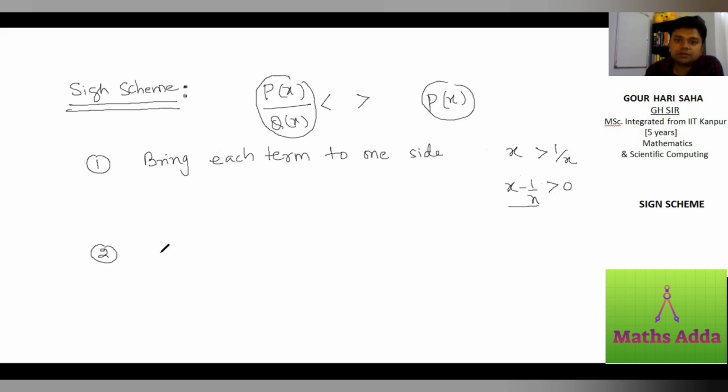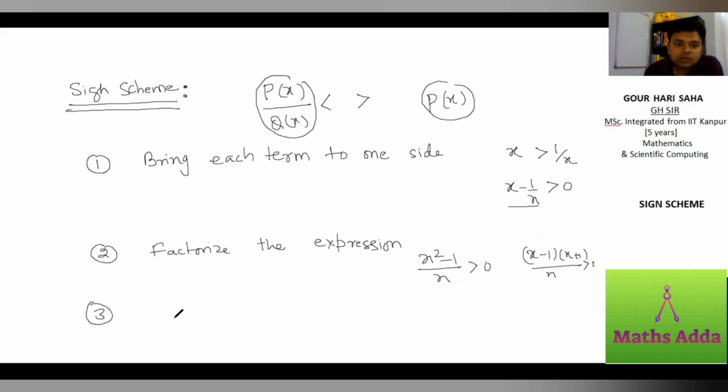Second step is factorize the expression. So it will become (x square minus 1) by x greater than 0. If you factorize, it is (x minus 1) into (x plus 1) by x greater than 0. Okay.